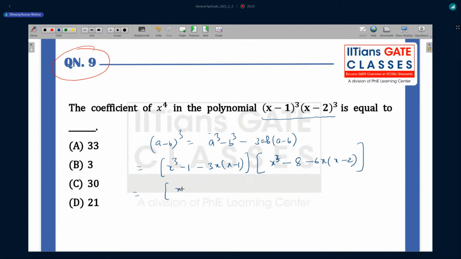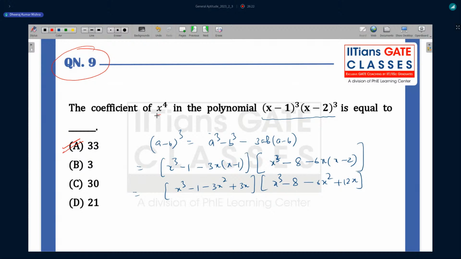So further, if you expand, x cube minus 1 minus 3x square plus 3x, and then x cube minus 8 minus 6x square plus 12x. Now you don't have to multiply each term here, because they are asking what? Option A is the right choice, but let us calculate.